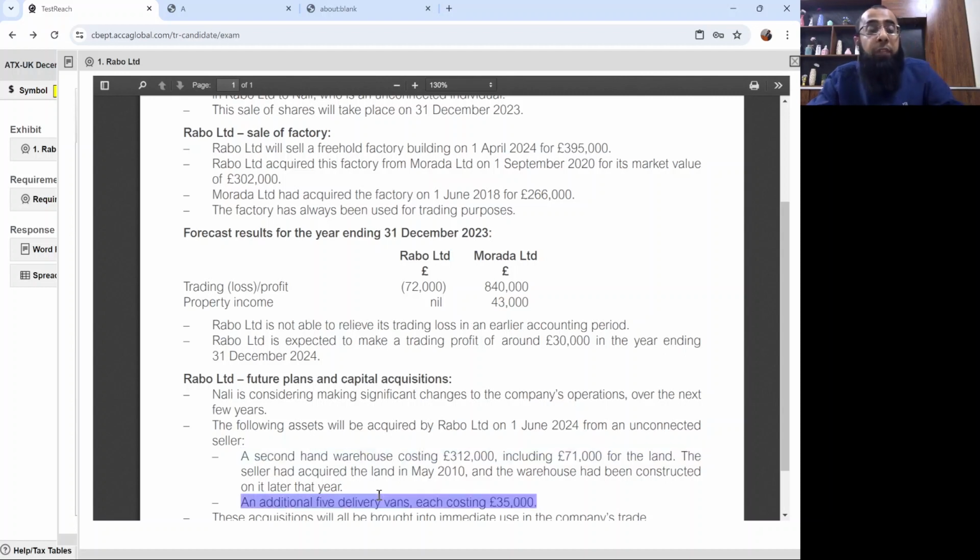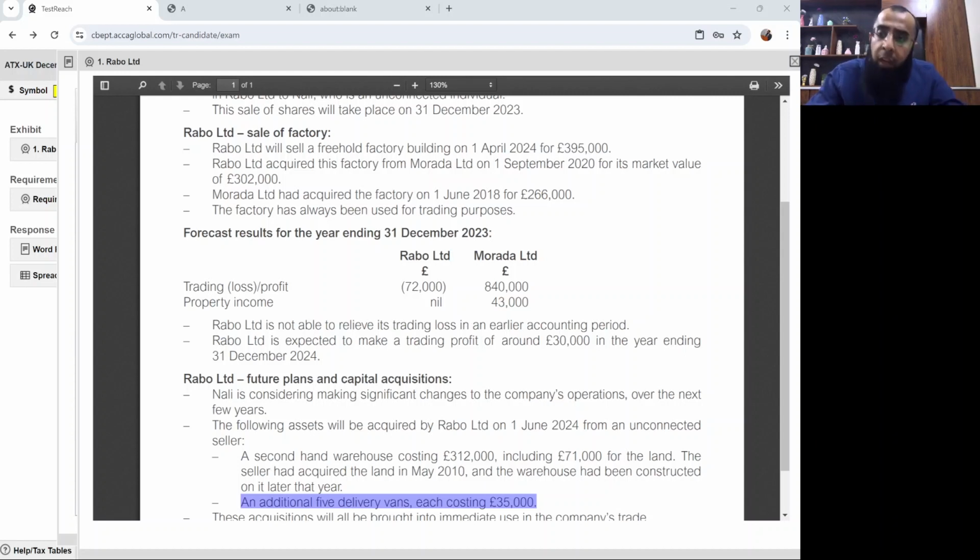And if I talk about the 5 delivery vans, it's plant and machinery on which capital allowances will be available. It's not fixed plant and machinery on which rollover relief will be available. So on delivery vans, there is no rollover relief, but they will qualify for capital allowances. But the purchase of the warehouse is land and building, it's a qualifying asset, and reinvestment is done within 36 months.